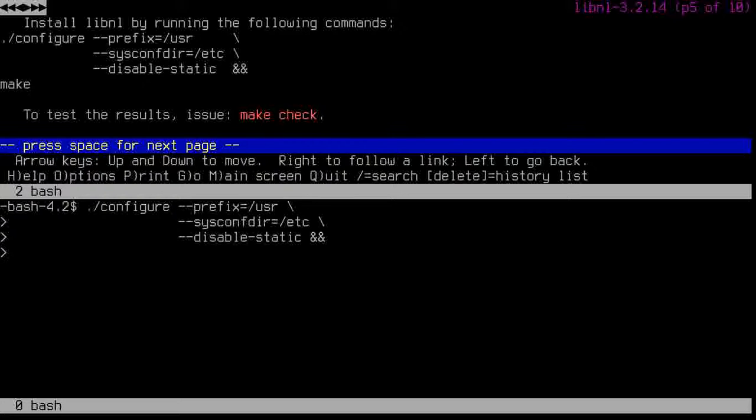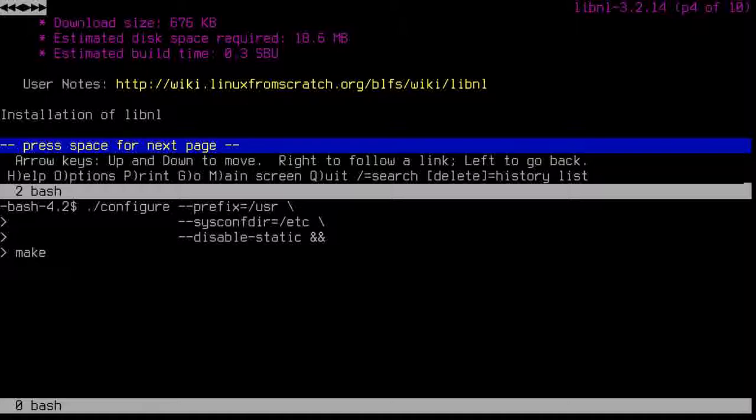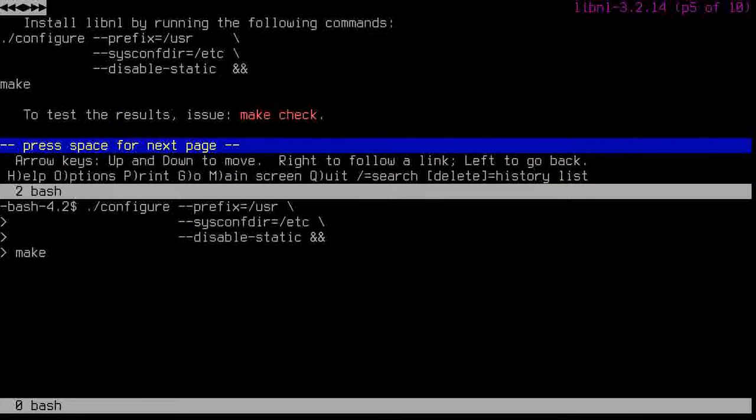And I'm going to string these together and say make. What's the SBUs? 0.3 SBUs? That's a good amount of time. So I'll install this and I'll cut the video off here.